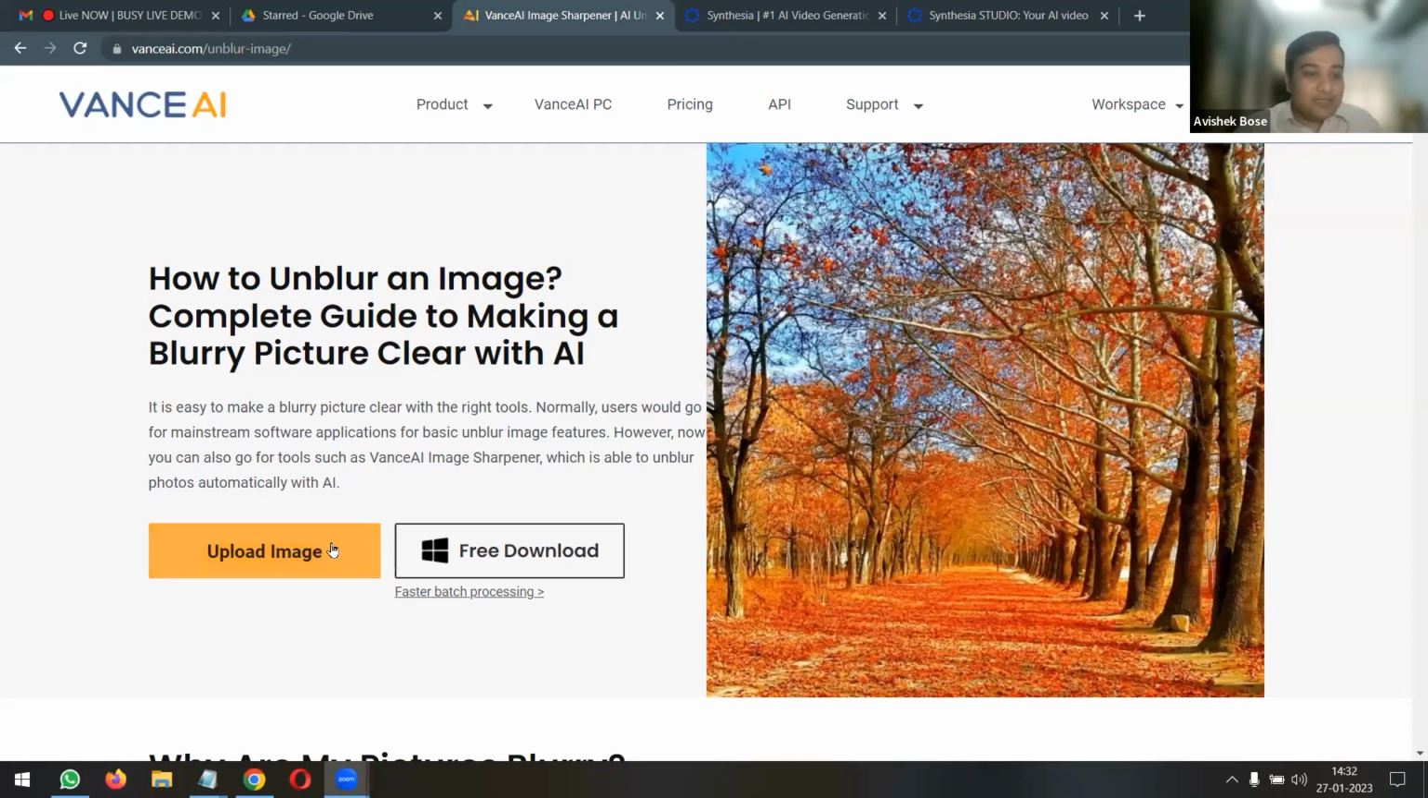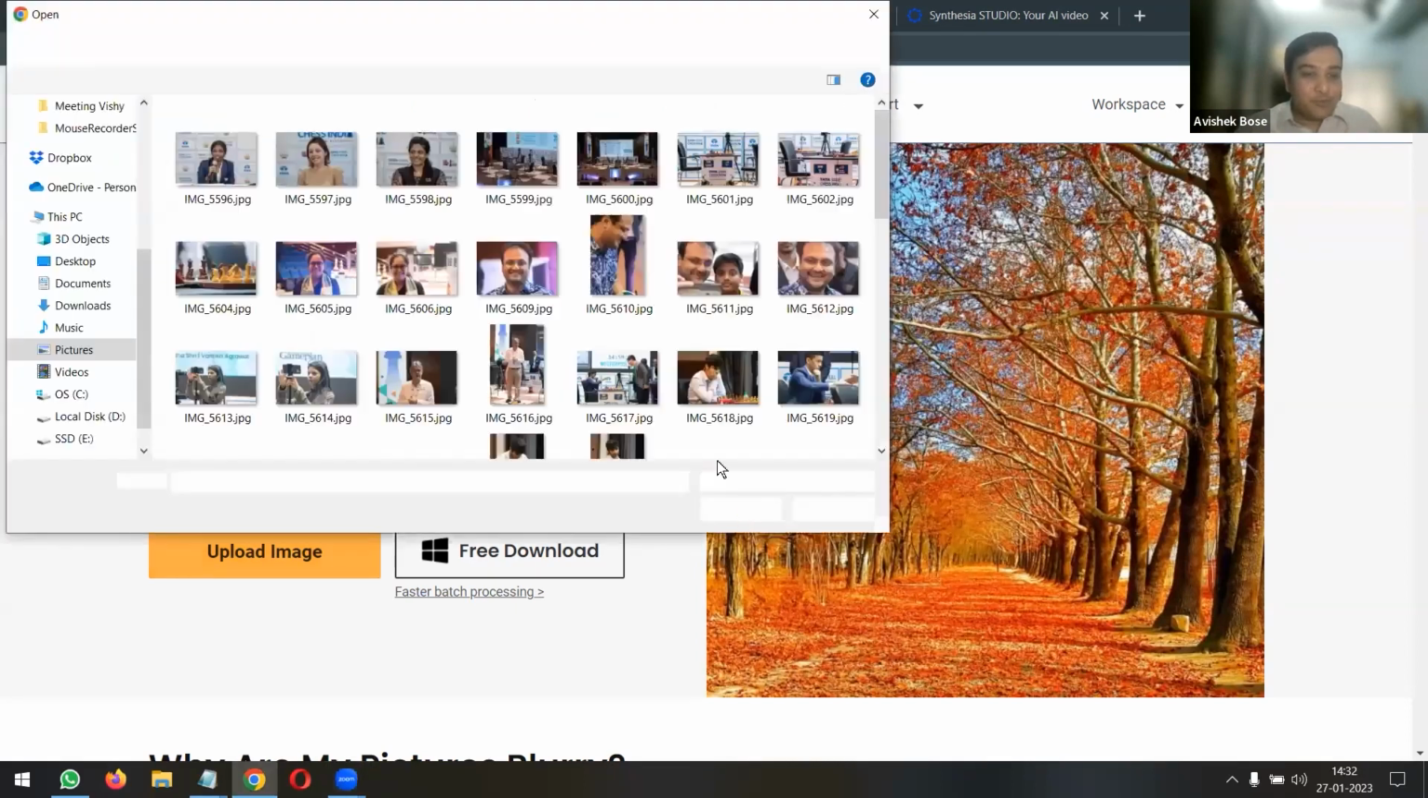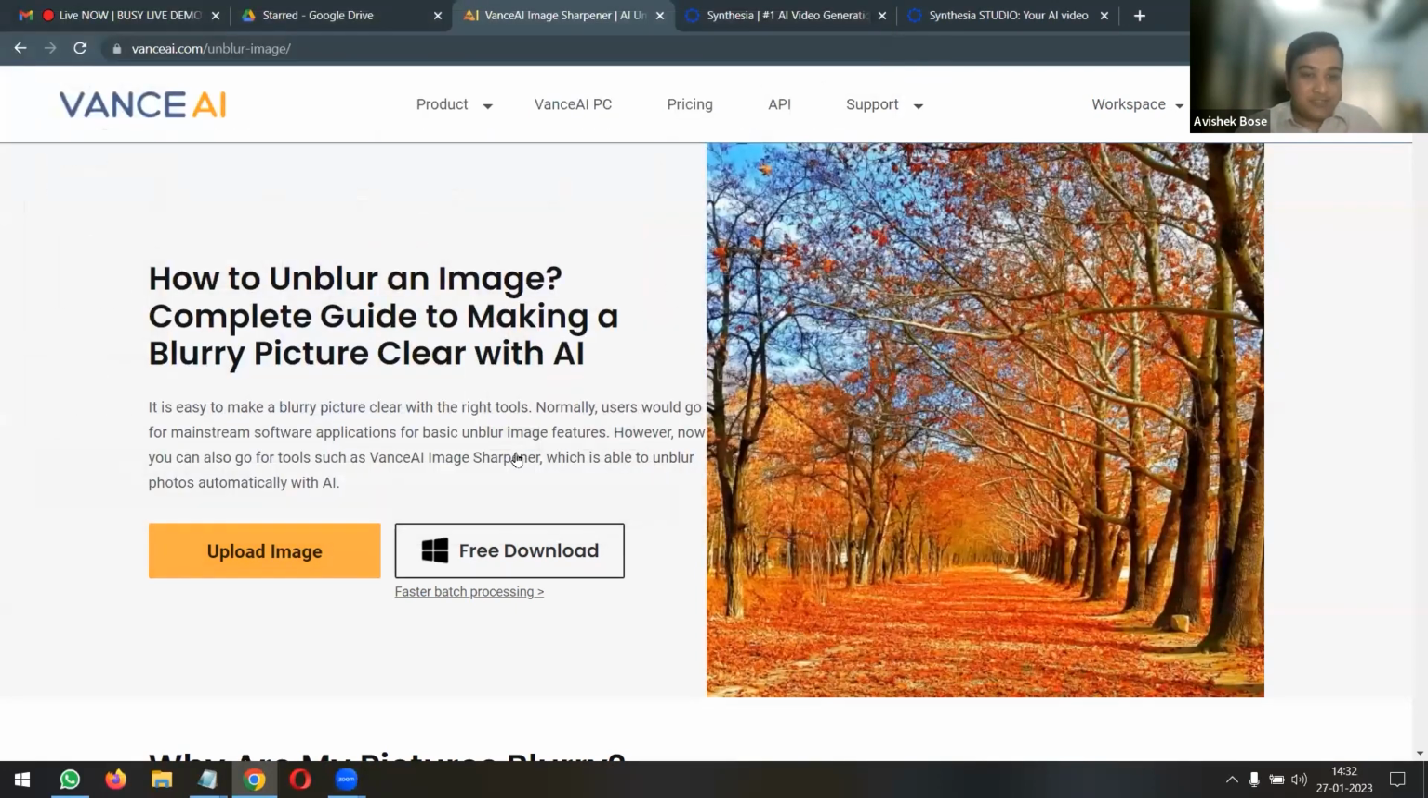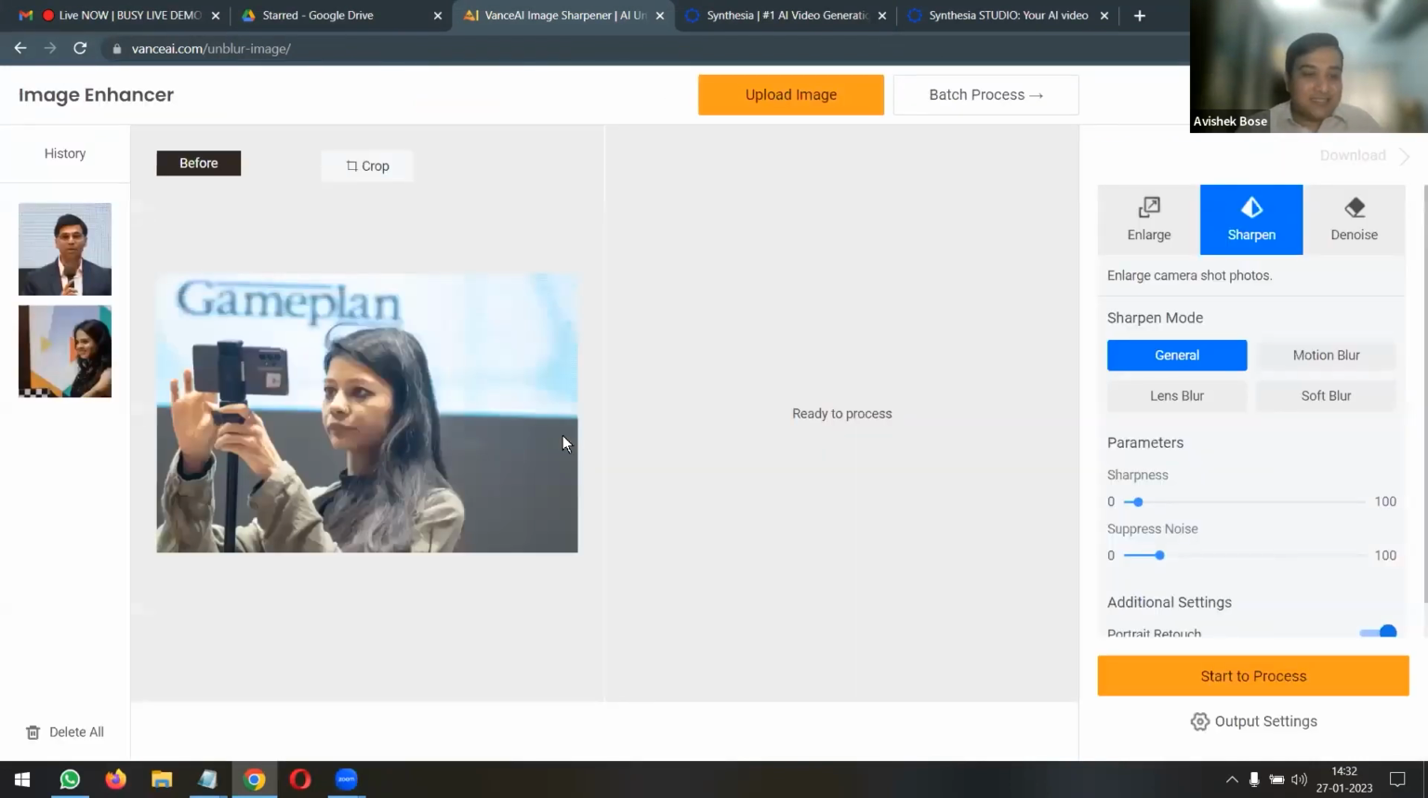यहाँ पे आपको आपका image upload करना है, जो भी आपका image है. So let me take this image. I recently attended a chess event, Tata Steel chess, where I happened to take some pictures with a zoom lens, and pictures उतना clear नहीं आए. So you can upload the picture and then you can start processing.